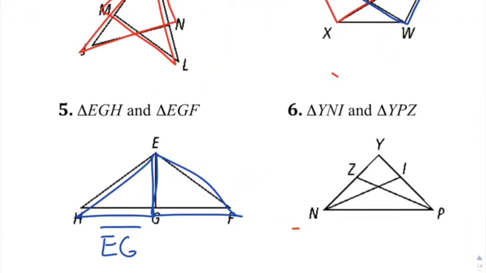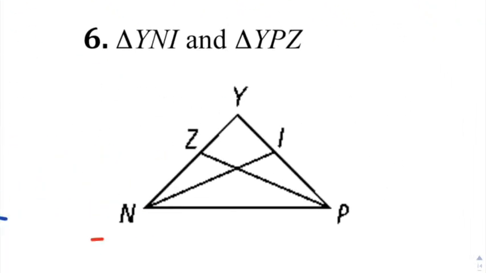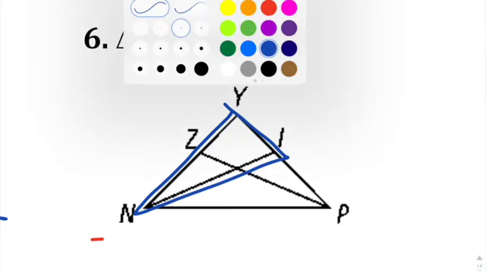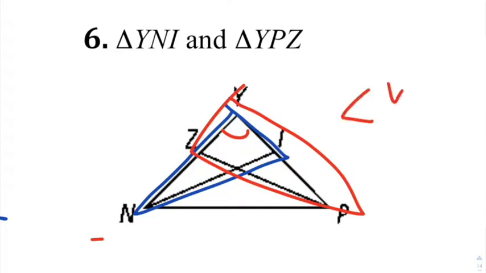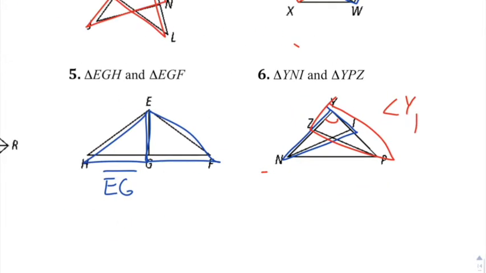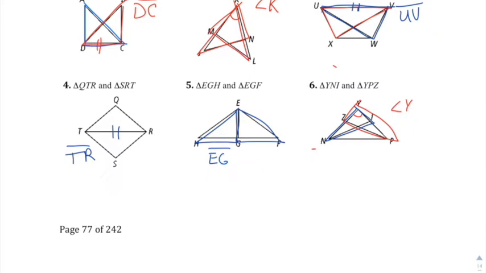Here's another one that looks weird, so I need to look through it carefully. So you have YNI, and then we got YPZ. All right, so it looks like they don't have any full common sides, but they do have that common angle there, so we'll say angle Y for that one. That's really all you have to do in that section.